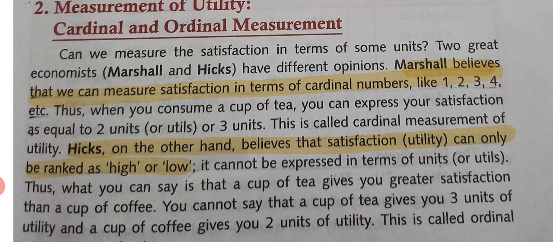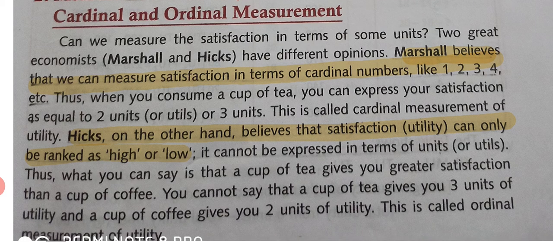Second is ordinal measurement of utility. This concept is given by Hicks. According to Hicks, utility can never be expressed in numbers. It can only be ranked as high or low. For example, if you consume a cup of tea, then you can rank your satisfaction, that you get the highest level of satisfaction or low satisfaction by the consumption of a cup of tea. It cannot be expressed in numbers. This is known as ordinal measurement of utility.